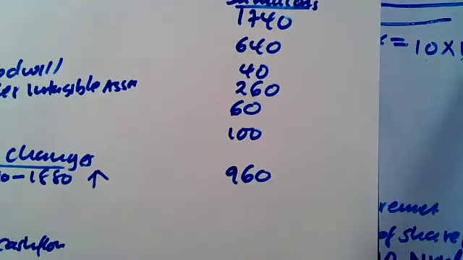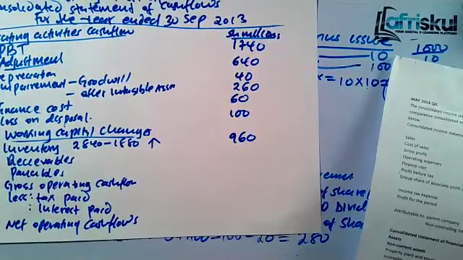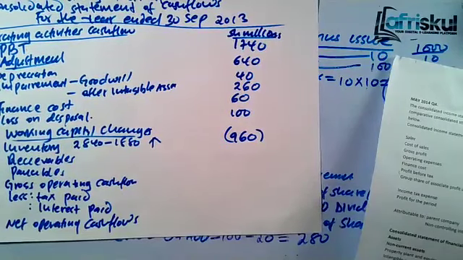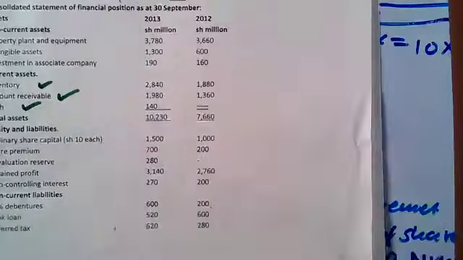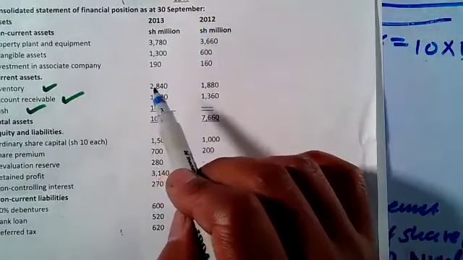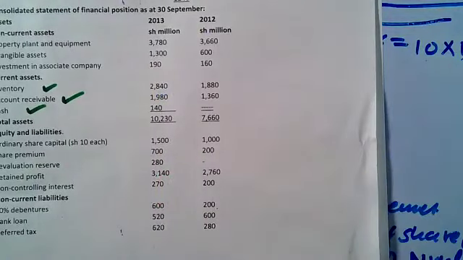Is it an inflow or outflow? If the inventory increases, that means tulinunua. So that means it's a cash outflow. Inventory ikireduce, that means tumeuza. That one becomes inflow. But inventory increase, that means tumenunua. So in our case, we have seen that the inventory has increased from 1880 to 2840. That means there was an increase by 960. An increase in inventory, that means we acquired more.